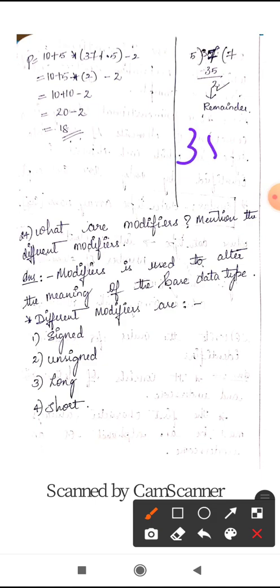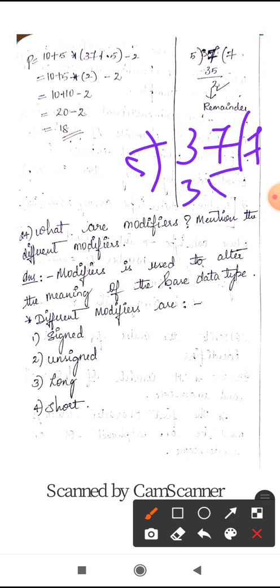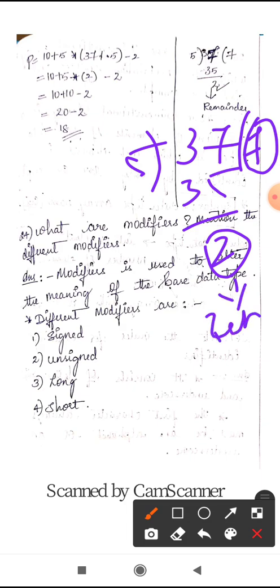Whenever you divide 37 by 5, what answer do you get? Like this you do it, right? Here 7 is the quotient, and you consider this for division. And this remainder, you consider for the modulus operator. Okay, for the modulus operation you consider this remainder.